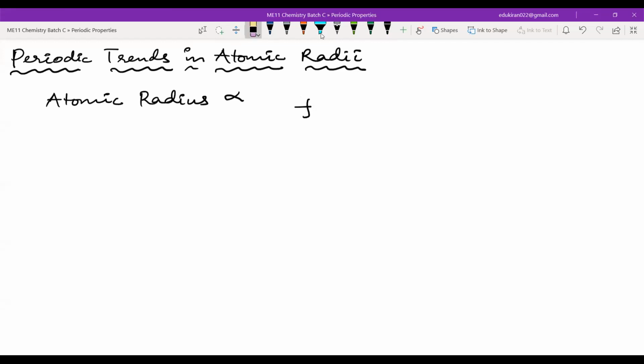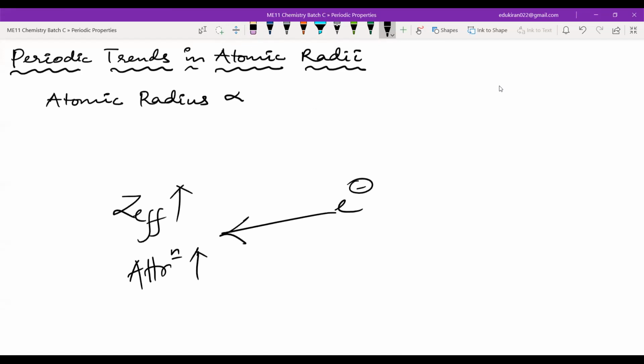Listen, what I say needs to be correct, right? If the Z effective is higher, that means attraction is higher. Yes or no? That means the electron will be pulled towards the nucleus. Yes or no? Now, if the electron is pulled towards the nucleus, what will happen?